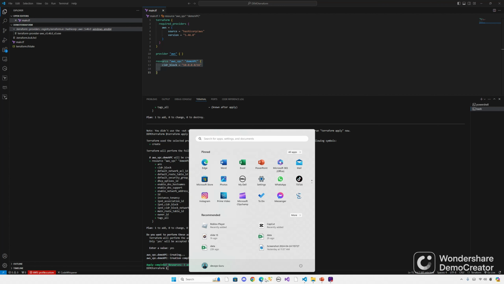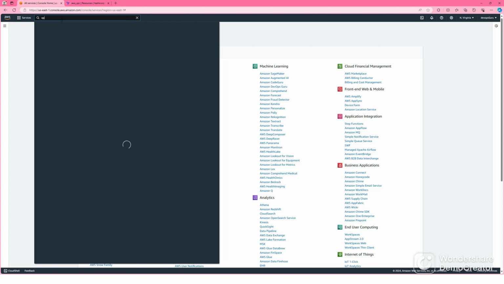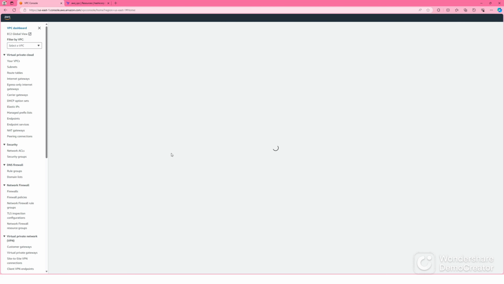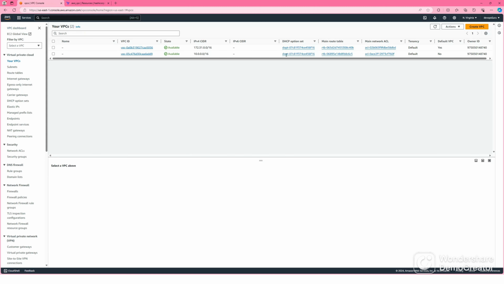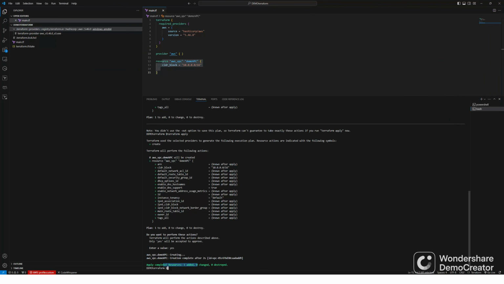Let's go verify that one. So let's go to VPC. In here, this is a default VPC. This is the VPC we created. This is not a default. See 10.0.0.0/16. This VPC is just created using Terraform. So we have created a VPC. We did initialize, plan, and apply.